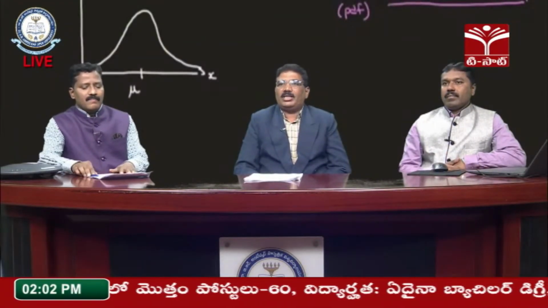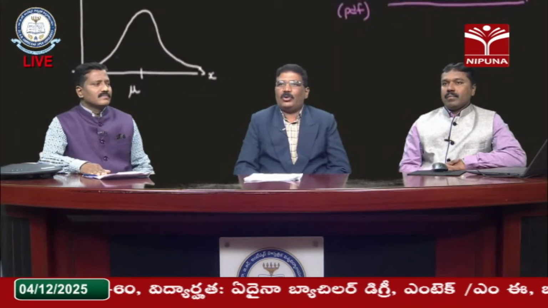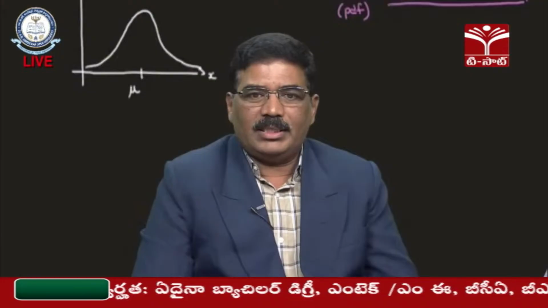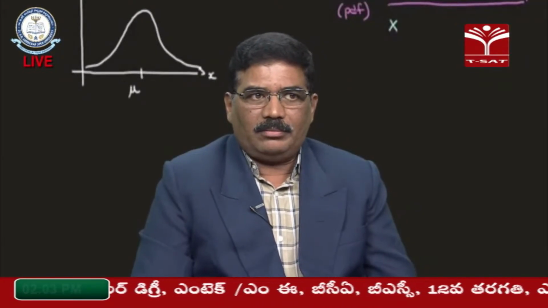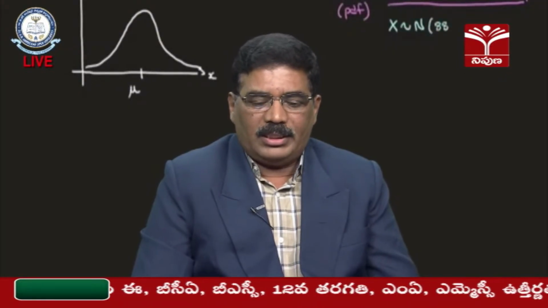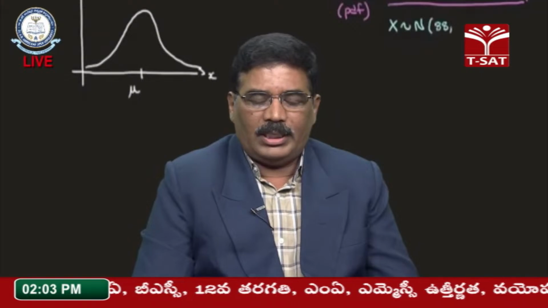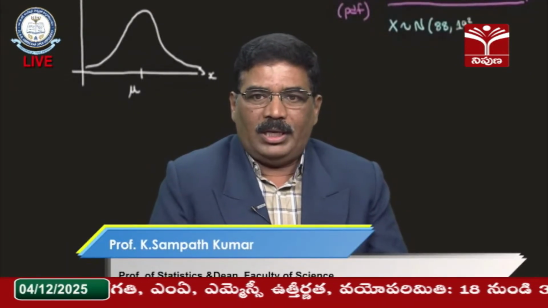This is a very important distribution in statistics. Without normal distribution, I think there is no statistics. The importance of statistics is increasing day by day, because the mathematical formula was established by De Moivre in 1733, and afterwards the name Gaussian distribution came from Carl Friedrich Gauss.